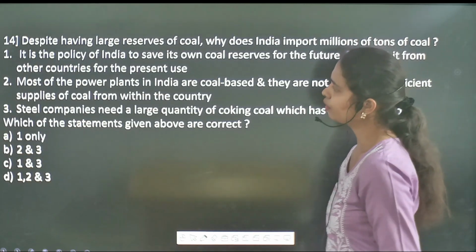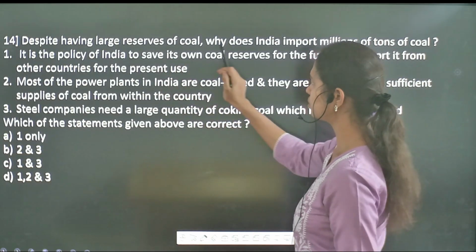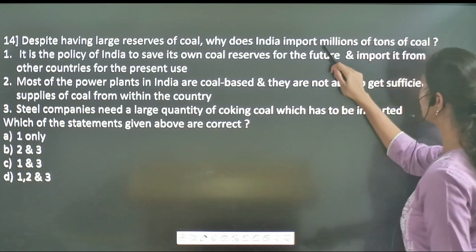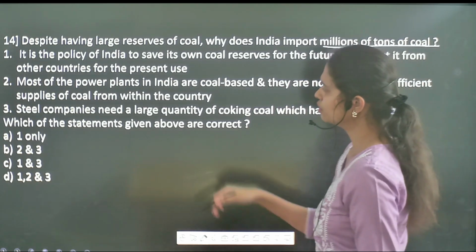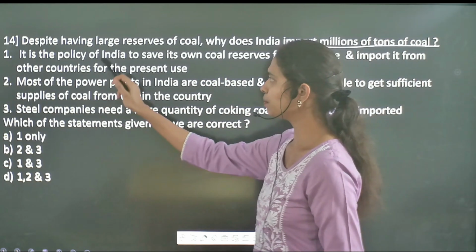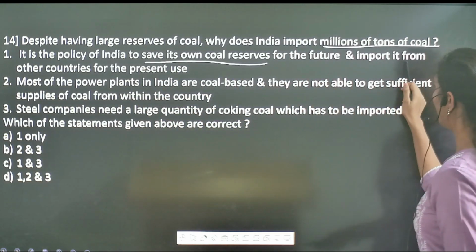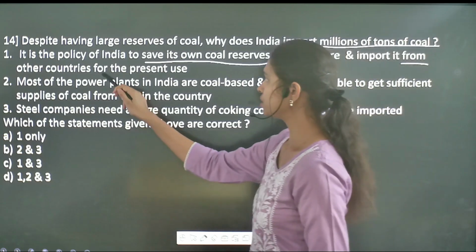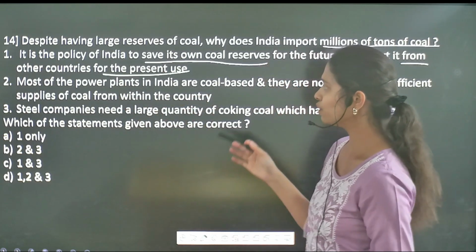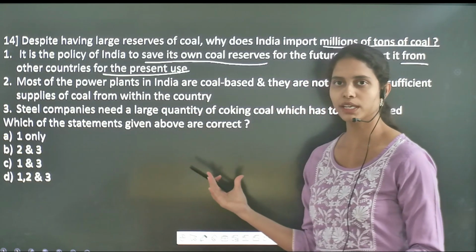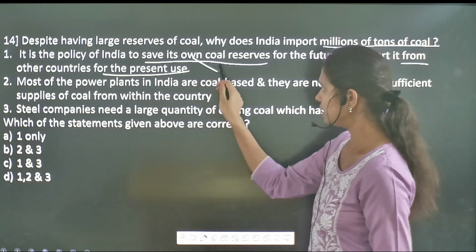Then followed by, despite having large reserves of coal, why does India import millions of tons of coal? So if you see the different statements, it is the policy of India to save its own coal reserves for the future and import it from other countries for the present use. Don't you think it is very vague as well as a narrow statement? It is an incorrect one.